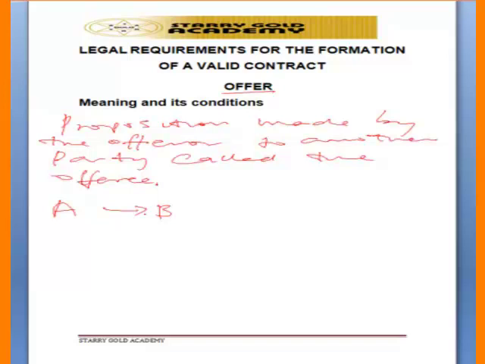Number one is that it must be definite and certain. So that means that whatever Mr. A is talking about, Mr. A must be precise. Mr. A must be certain. If, for example, Mr. A wants to sell his biro to Mr. B, Mr. A must be certain about the biro, certain about the price, and everything must be stated clearly. And also, that means that it must be definite.